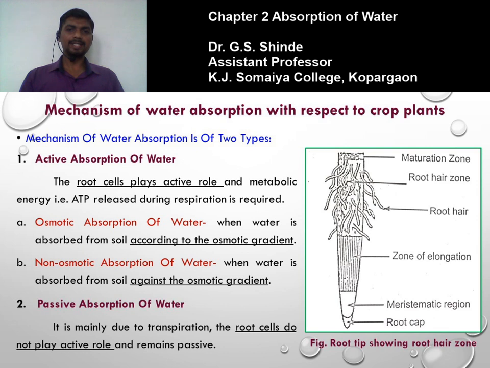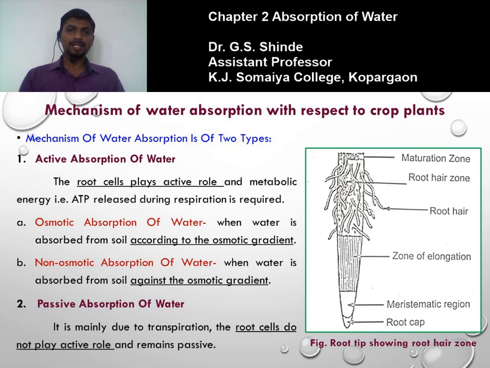The cell sap present in the root hair acts as the other solution, and the plasma membrane acts as a semi-permeable membrane. Under such a condition, water moves from the soil into the root hair through the semi-permeable membrane according to the osmotic gradient. This is the osmotic absorption of water, when water is absorbed from soil according to the osmotic gradient.